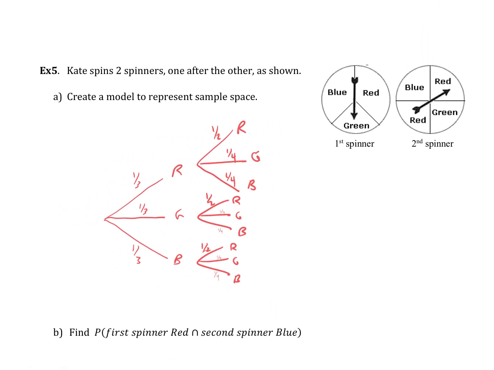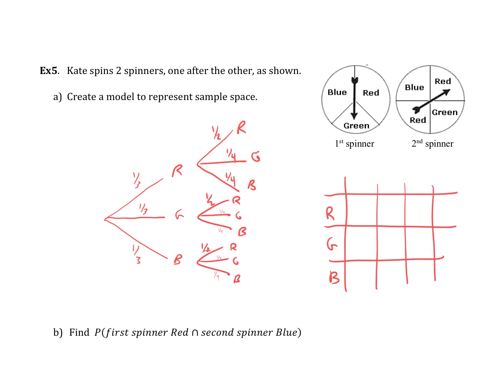As a table, it would have been more like the 2 dice, where we could have done the table like spinner 1, spinner 2. The first one could have been red, green, or blue, and the second one could have been 3 things again, wasn't it? Actually, no, it should be 4. I had that right the first time. So this would be red, red, red, green, red, blue. These are going to start with green, red, green, blue. This might be quicker to do it this way. Yeah, there's nothing wrong with that either.